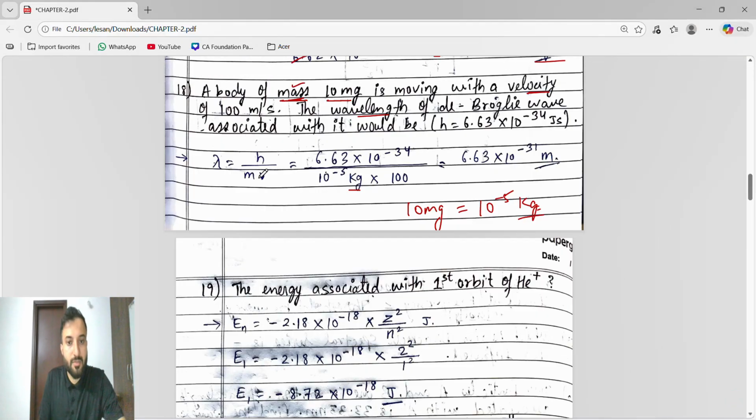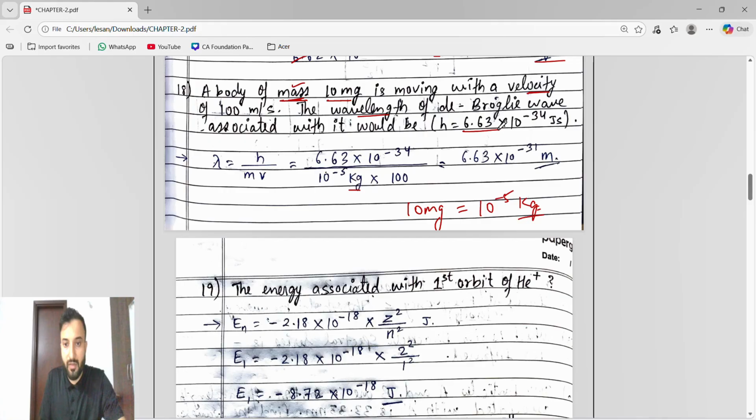So guys, for de Broglie wavelength, we know which formula we will use, in which we have mass and velocity. So lambda is equal to h by mv. h is Planck's constant, they had given 6.63 into 10 to the power of minus 34, divided by mass. Just now I said we have to write in kg, so it will convert like this, 10 to the power of minus 5 kg into 100. So what will happen? This is minus 5 and this is plus 2, so minus 5 plus 2 will become minus 3. So 10 to the power of minus 3 in the denominator. When 10 to the power of minus 3 goes up, it becomes 10 to the power of plus 3. So minus 34 and plus 3 becomes minus 31. So 6.63 into 10 to the power of minus 31 meter.